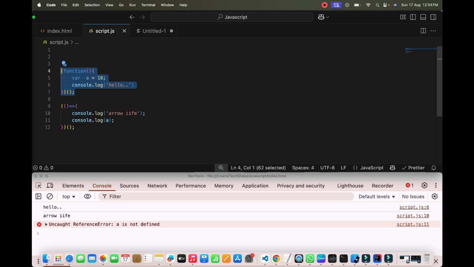Second thing, it is immediately executed. You don't need to call it manually. And before ES6 modules, it was used to structure the code, but after the ES6 feature, that is modules, we don't need to write IIFE kind of functions there.